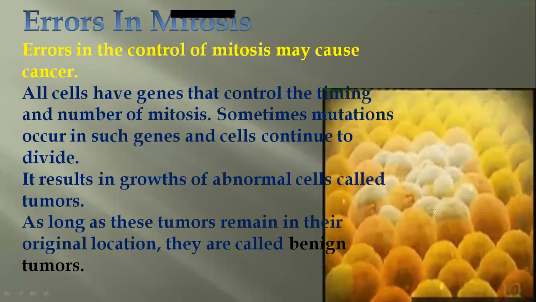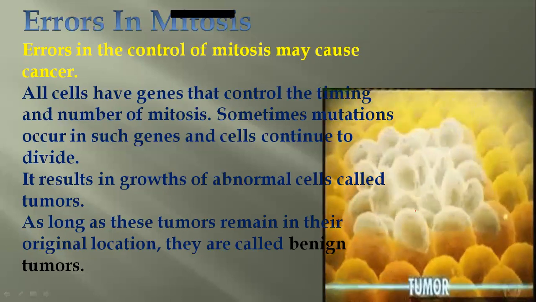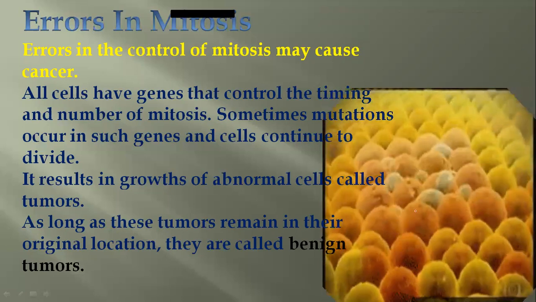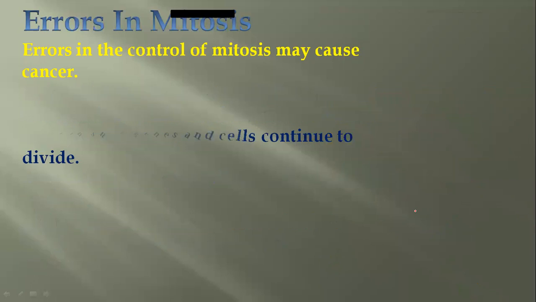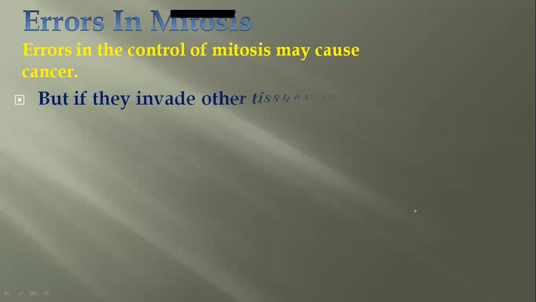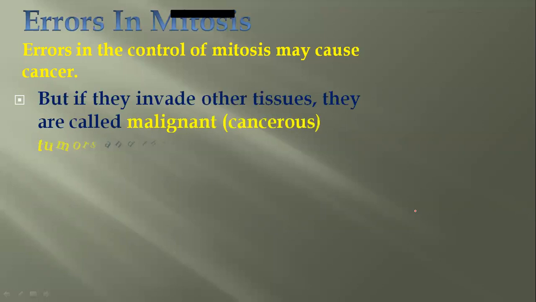Like in the cells, you can see some sprouting of the cells occurs very rapidly due to some mutations. They are called benign tumors because they don't cause any problem to your body, but they have to be removed as soon as possible.